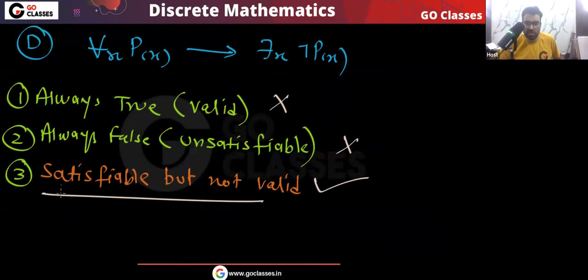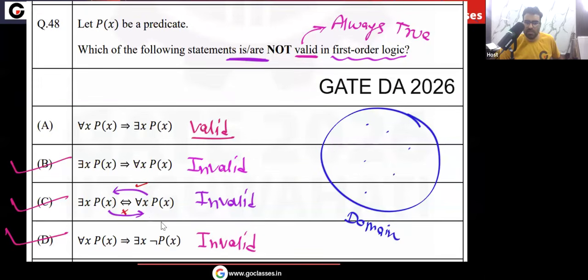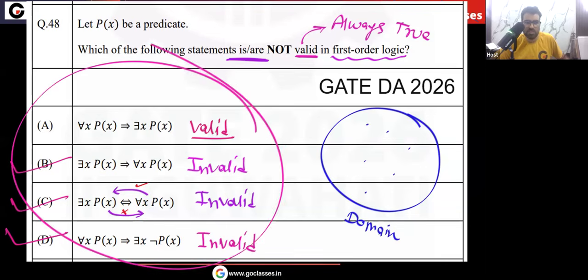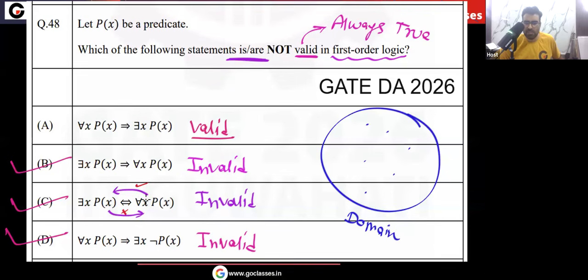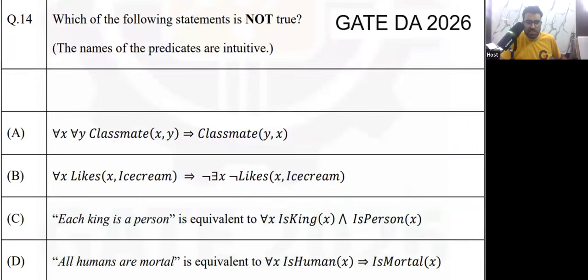Statement 3, or I can say option 3. I hope you understood. So this is the GATE 2026 question. We have done the complete analysis of this question. I hope you understood. Very simple question. Okay, let's solve GATE DA 2026.